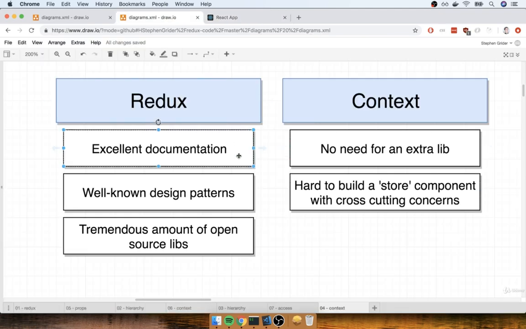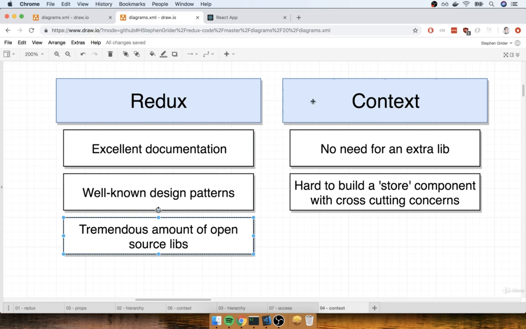With Redux, we get some excellent documentation. I don't know if you've ever looked at the documentation for the Redux library, but it is pretty top-notch. It is very well written, there are great examples, and in general, you can understand exactly what's going on. In addition, with Redux, there are extremely well-known design patterns. Online, there are dozens, hundreds, thousands of different tutorials that tell you exactly how to work with Redux and how to handle a variety of different scenarios. In addition, there are a tremendous number of open source libraries specifically made to help you work with Redux. So these are all very good reasons to continue to use Redux inside of any serious project you plan to work on.